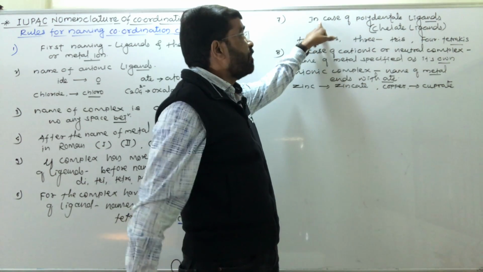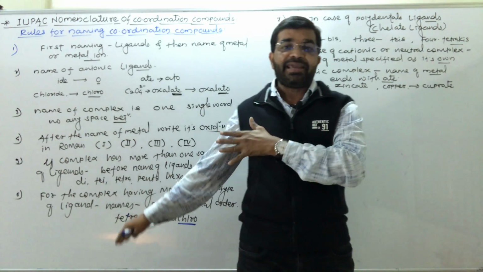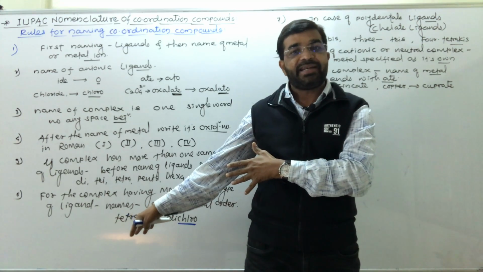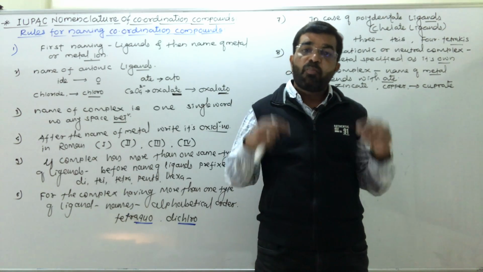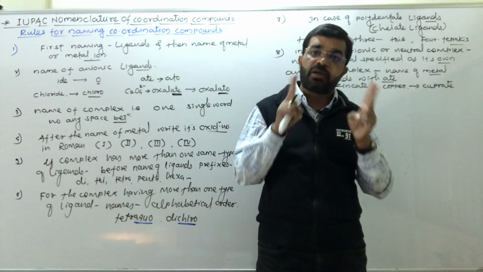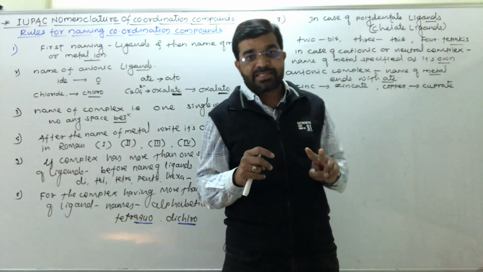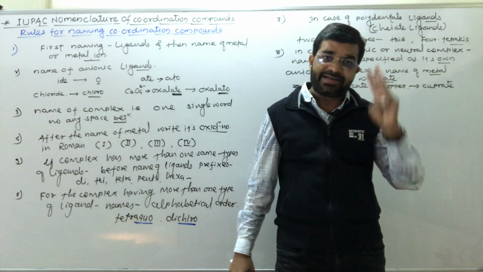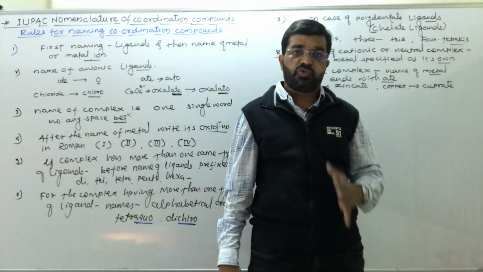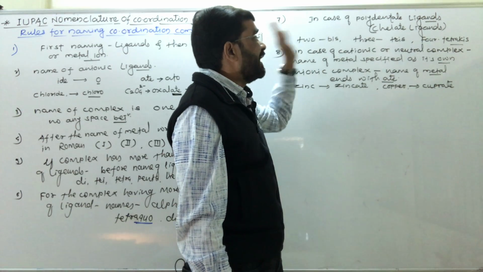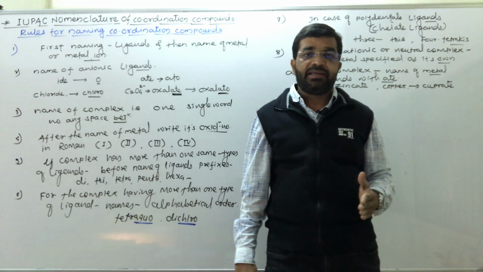And in case of polydentate ligand, they are also called as chelate ligand. पॉलीडेंटेड लिगैंड के लिए ये prefix नहीं use करना है. This is for monodentate ligand. पॉलीडेंटेड लिगैंड के लिए हमें two similar polydentate ligand, bis prefix is used before their name. For three similar chelate ligand or polydentate ligand, tris prefix is used, and for four similar chelate ligand, tetrakis prefix is used. Okay. In case of cationic or neutral complex, नाम लिखते समय हमें